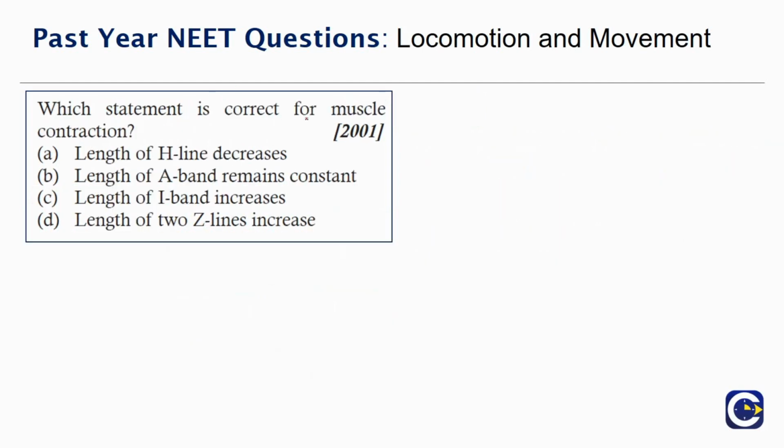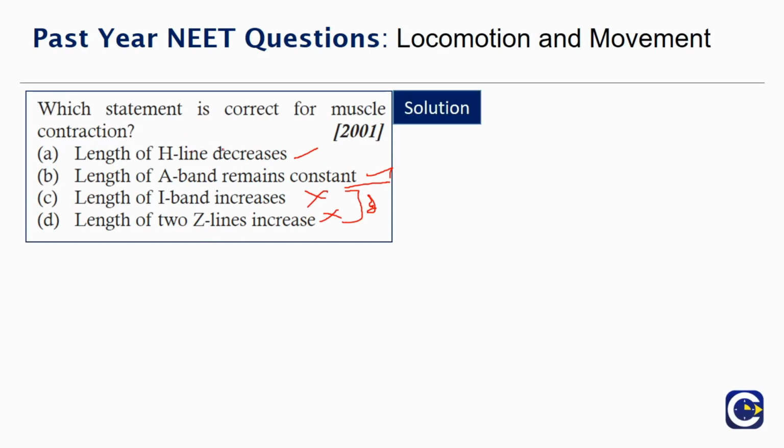Which statement is correct for muscle contraction? Length of H decreases, length of A band remains constant, length of I band increases, length of two Z line increases. So we know, as discussed from the previous questions, the A band remains constant, so this is correct. Length of I band increases, no, this is not correct. Length of Z line increases, no, both of them decrease together. So length of H line decreases, this is also correct. So we have two correct options in the given question.